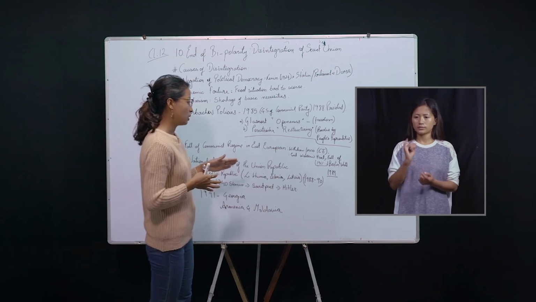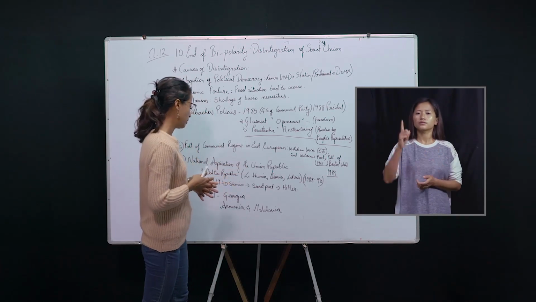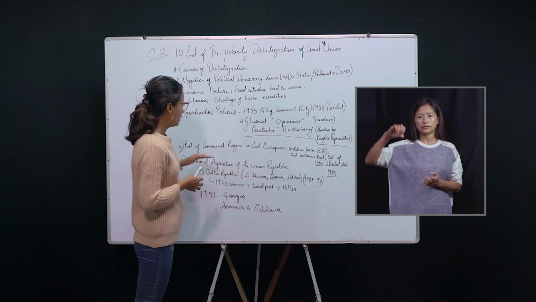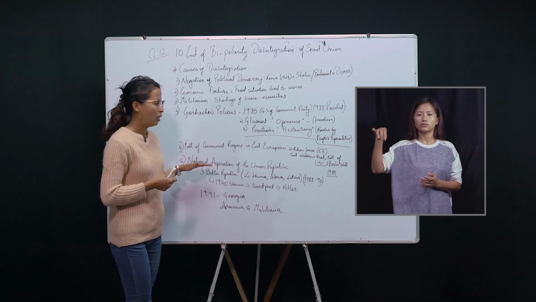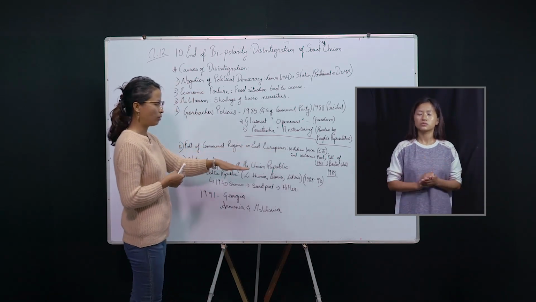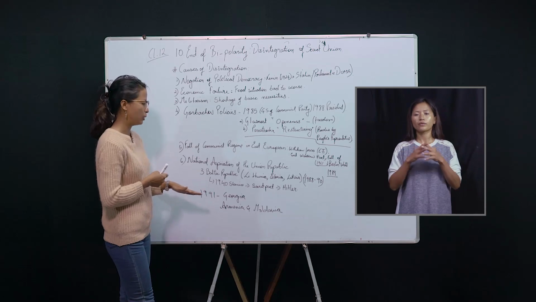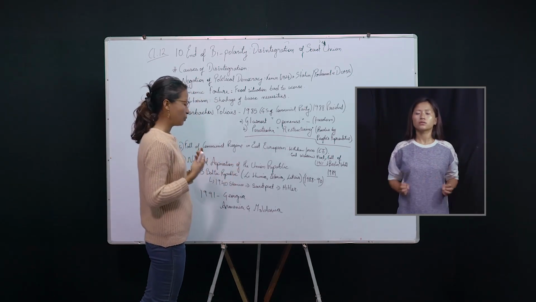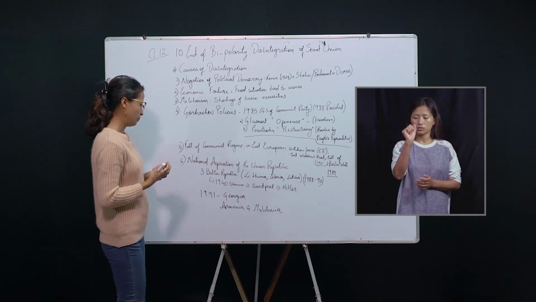It started in 1988 to 1989, because in these three countries national aspiration was going on. After the withdrawing of forces, the end of the Warsaw Pact, and the fall of the Berlin Wall, the countries started to ask for their own political independence.